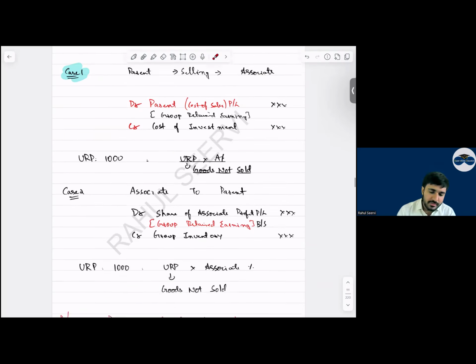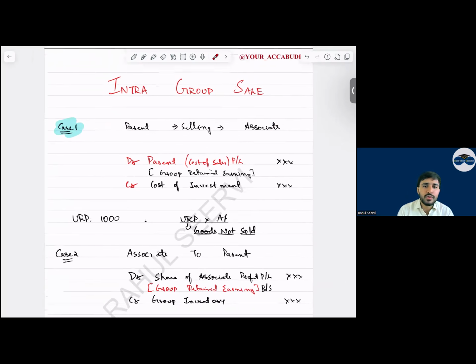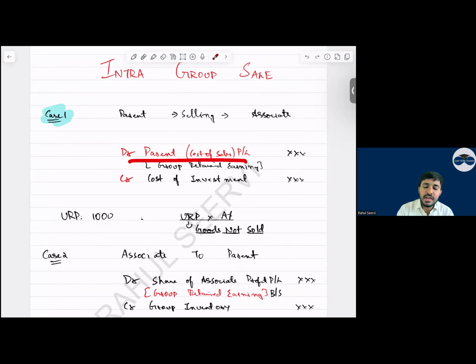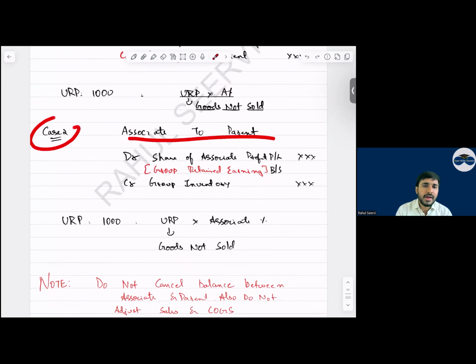Yes, sir. Okay, then see, parent is selling to associate. Parent selling, parent has recorded more profit, reduce this by increasing the cost of sales. Associate company has recognized inventory. Do we recognize the inventory of associate, everyone? Arey nahi baba. So what do we credit? Cost of investment, simple. And URP consider the percentage. Yes sir. Case 2, associate to parent. Associate has sold to parent. We reduce the group inventory, yes sir, and we reduce this from the share of the associate profit.